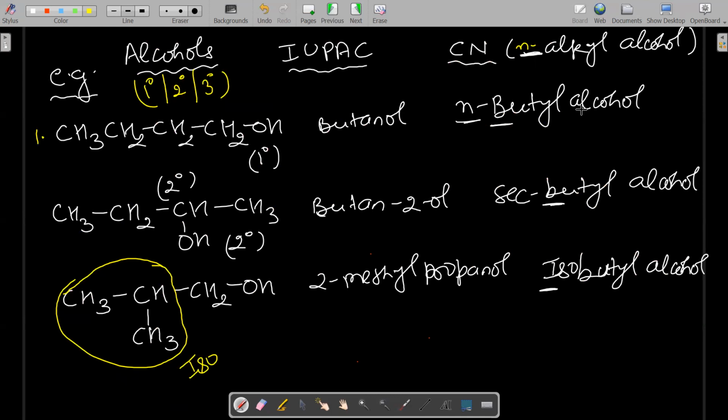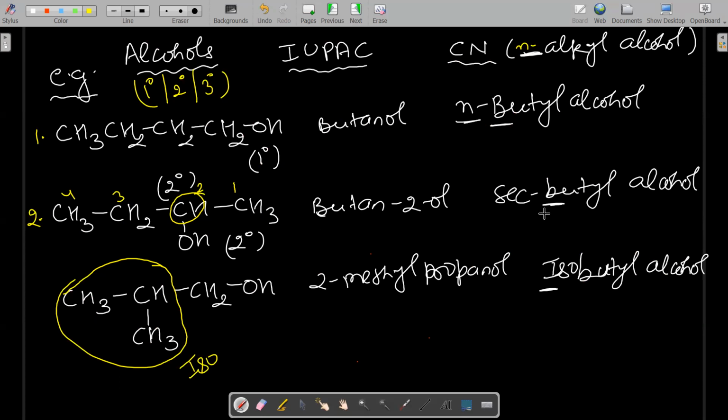Now, the second example: CH3CH2CHOHCH3. It is a secondary alcohol. Why? Because the alcoholic group is attached to a second degree carbon. For the IUPAC name, we select the long carbon chain, 1, 2, 3, 4, and numbering is given from the side where the functional group gets the lowest number. So this is butan-2-ol, and it is butyl alcohol because the total carbons are 4.